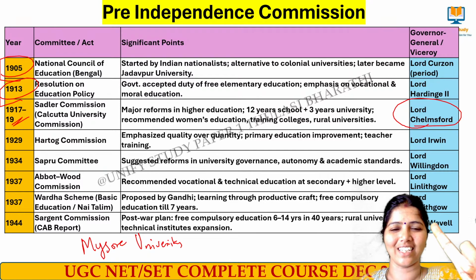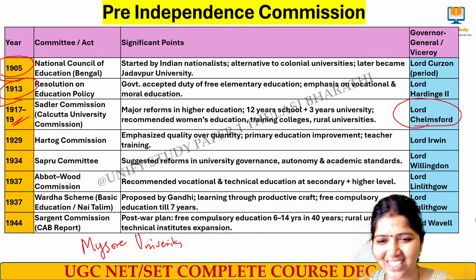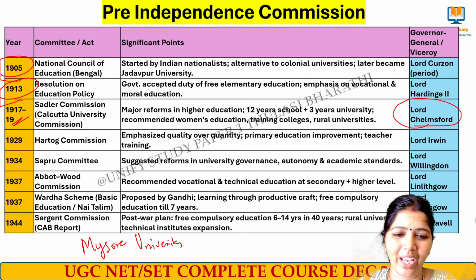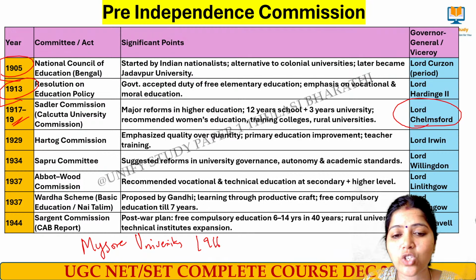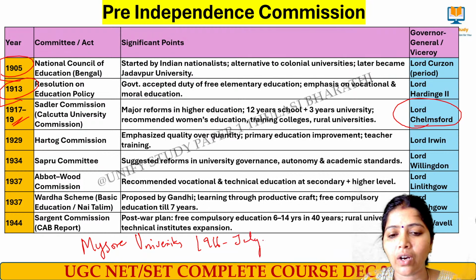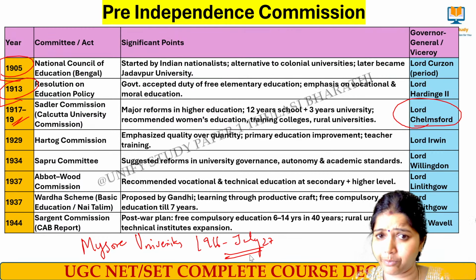Only one has answered. Shushma, okay, 1970. Guru Anand, no. It is 1916, July 27. Okay, on July 27, 1916, the University of Mysore was started.